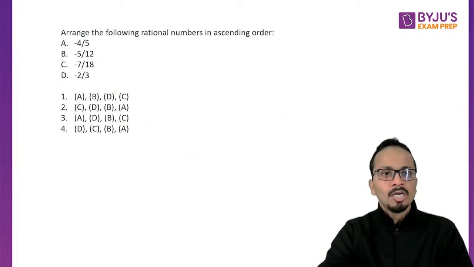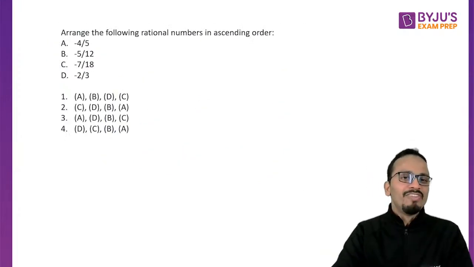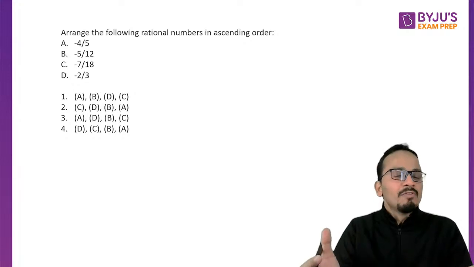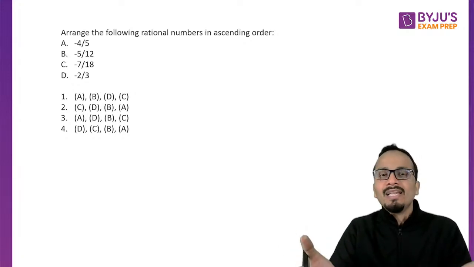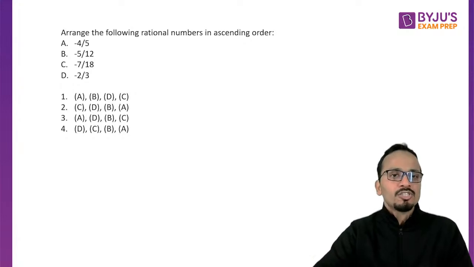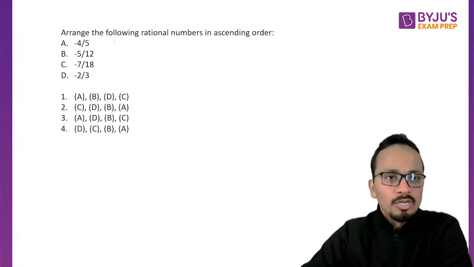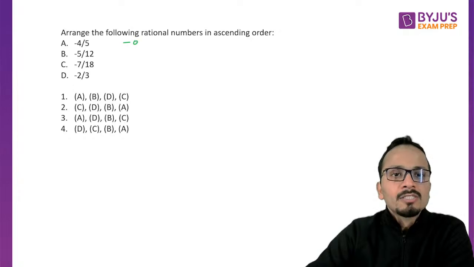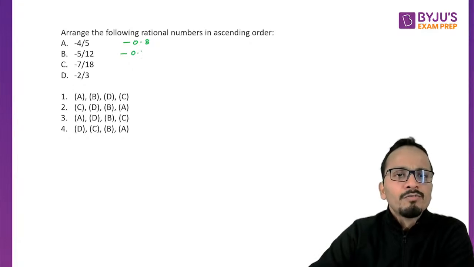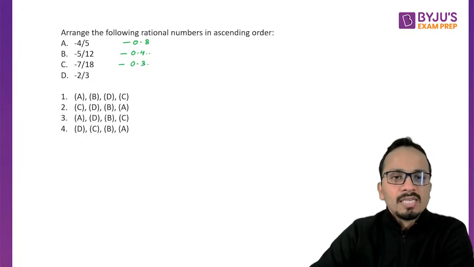All right. Okay. Now next question, a very easy question. See, this is the type of question that you get in CMAT. Can be done in less than 30 seconds. So you have to arrange these numbers in ascending order. So the value of the first number is minus 0.8. 5 by 12 will be approximately minus 0.4 something. 7 upon 18 minus 0.3 something, and third one minus 0.6 something.